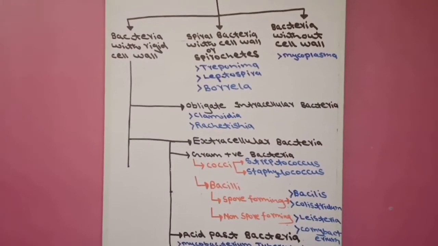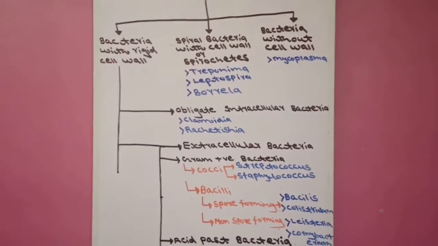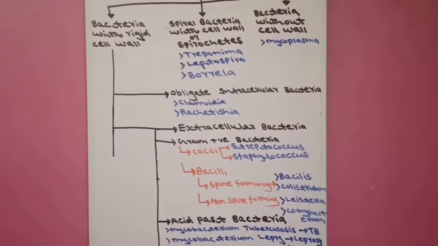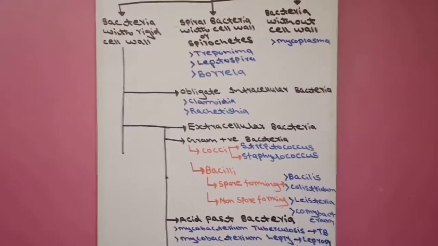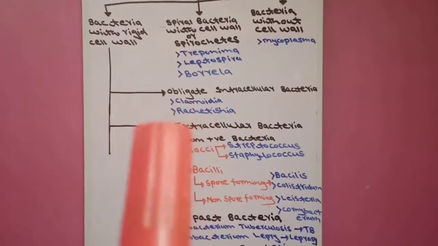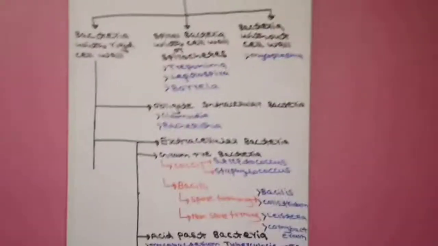For any class, the CR is obligate, necessary. Same here, for these bacteria being inside the host cell for their function is obligate, necessary. So we remember the bacteria by the mnemonic CR: C means chlamydia, R means rickettsia.